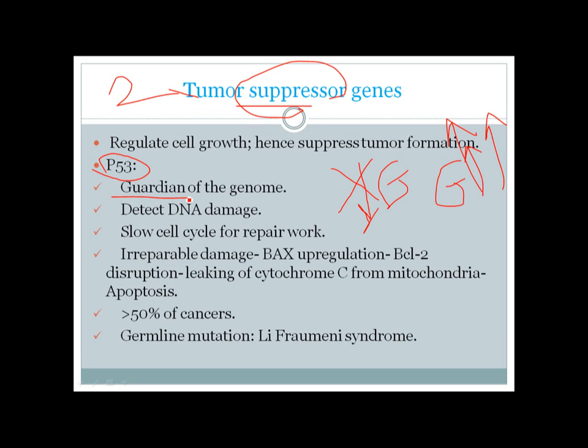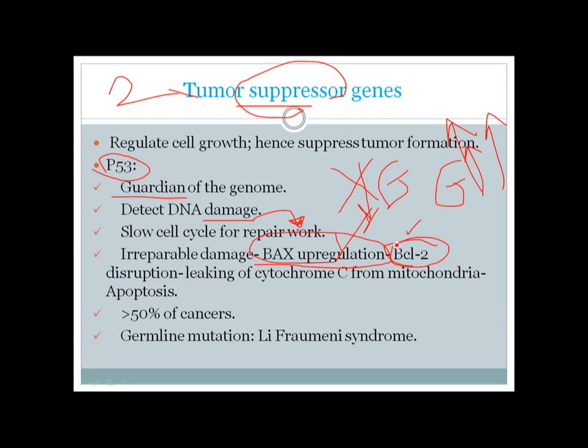The main job of P53 is to detect DNA damage, and after detection, it will help the cell to repair the damaged DNA. If the damage is severe, P53 can identify it and will tell the cell that you are so damaged that you shouldn't live anymore, you should die now. So it gives a suicide signal. It writes a suicide letter by upregulation of BAX, and BAX is a suicide letter which causes inactivation or disruption of BCL2.